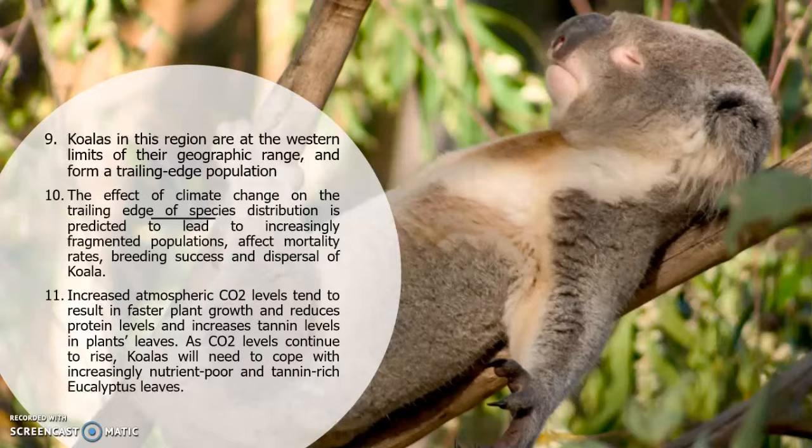Finally, increased atmospheric CO2 levels tend to result in faster plant growth, reduced protein levels, and increased tannin levels in plants' leaves. As CO2 levels continue to rise, koalas will need to cope with increasingly nutrient-poor and tannin-rich eucalyptus leaves.